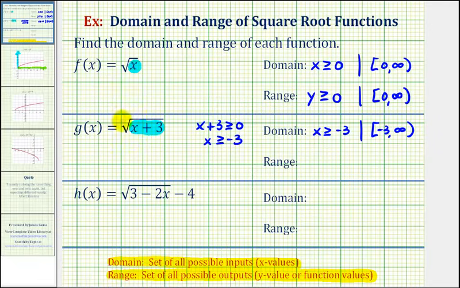And now for the range, as we said before, when we take the square root of a number that's greater than or equal to 0, the result will never be negative. Therefore, the range would be when y is greater than or equal to 0. Using interval notation, we have the interval that's closed on 0 to positive infinity. And before we look at the graph, we should recognize that this function here is just the basic square root function shifted left 3 units.